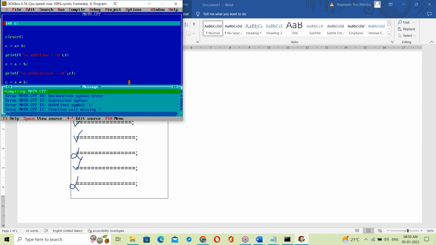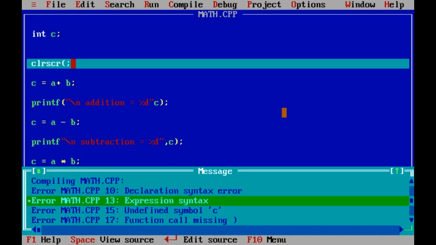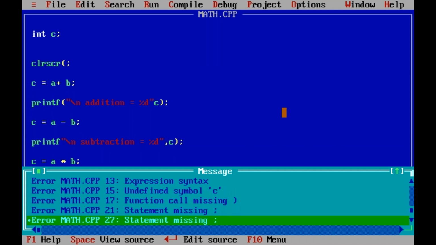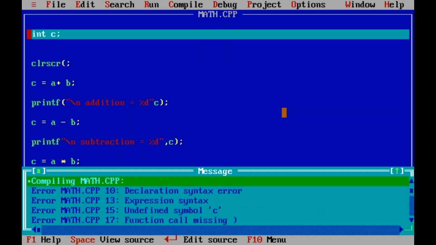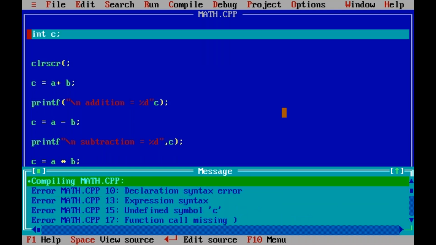It shows all the errors from top to bottom: 10th line error, 13th line error, 15th line error, 17th line error, 21st line, 27th line, 29th line.